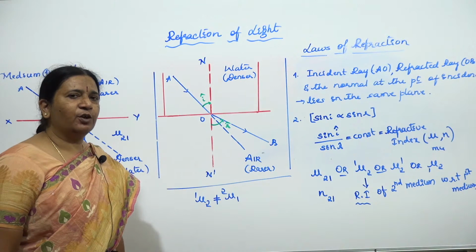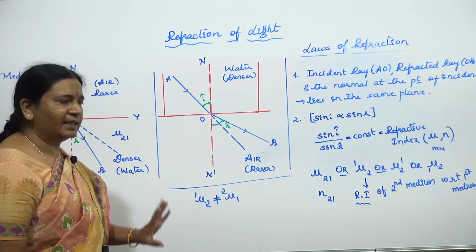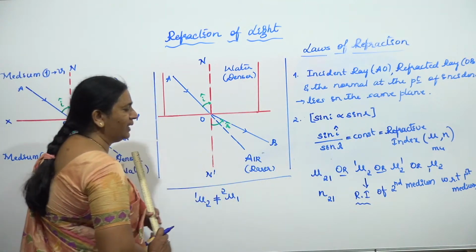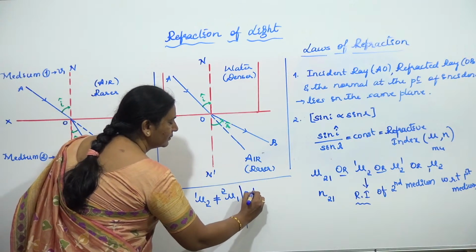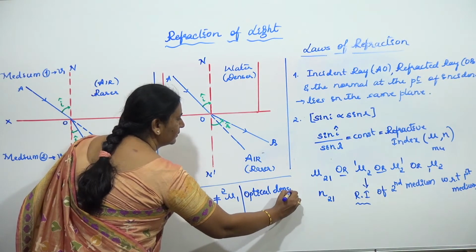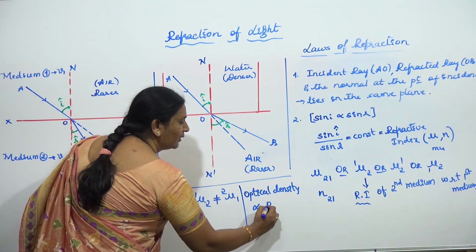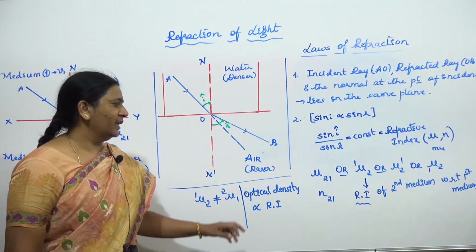Now, one more interesting thing. Before, we were speaking of optical density. If you take optical density and refractive index, both are directly proportional. Optical density is directly proportional to refractive index. It means the more the refractive index, the optically denser it is.